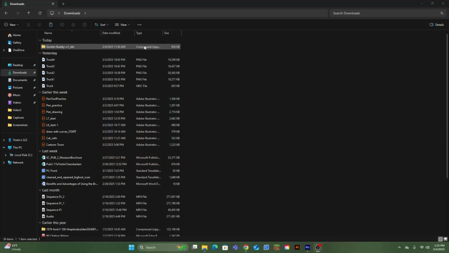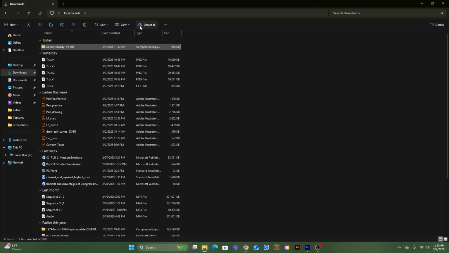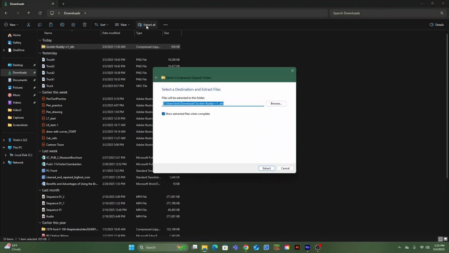After you have downloaded the files, you have to extract the file from the compressed folder. Open your File Explorer, then click on the compressed folder, then go to the top and click Extract All. After you have done that, you can close the File Explorer.